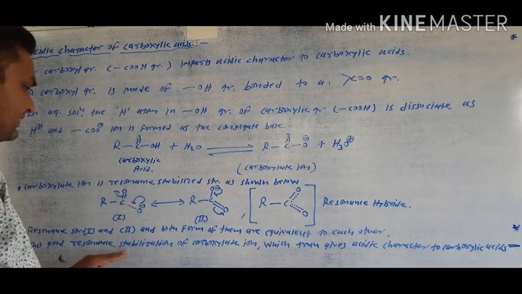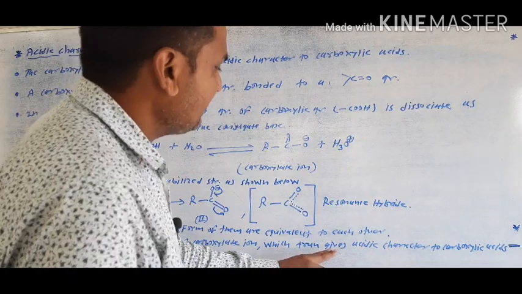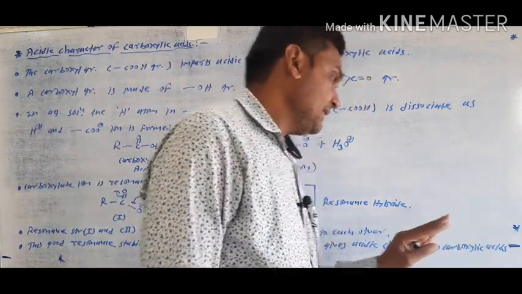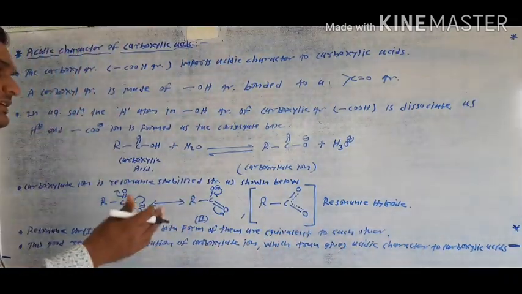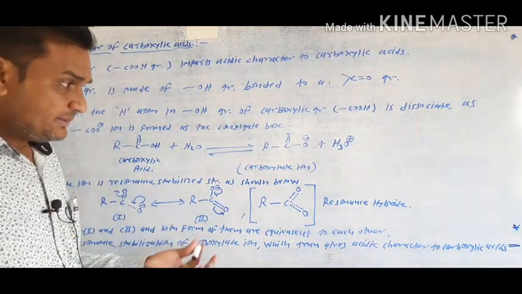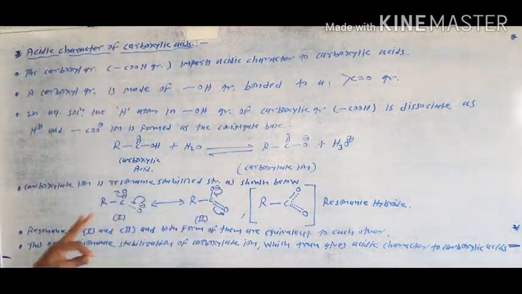This good resonance stabilization of the carboxylate ion in turn gives the acidic character to the carboxylic acid. This is a good resonating structure. The more resonating structures in the carboxylic acid, the more acidic character it shows. And this topic is very simple.